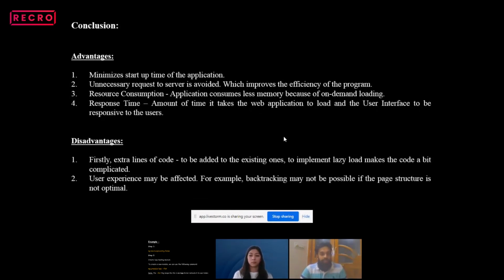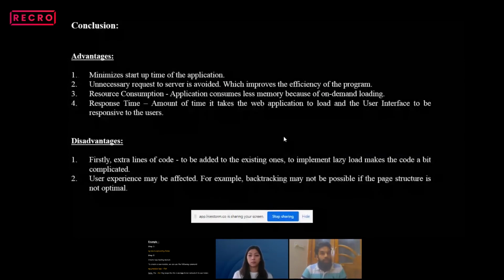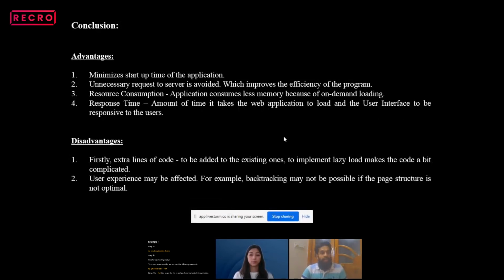Third one is resource consumption. As I said, in the home page we have seen several bundle files which will not be required when we navigate to any other page. So this is avoiding unnecessary bundle files when it comes to resources. Fourth one is response time. Consider an application which takes a huge amount of time because of the bundle files, main.js, polyfills, styles, runtime.js.